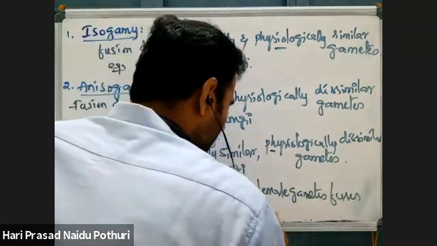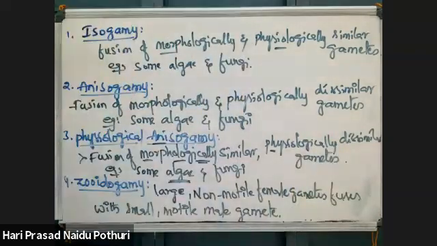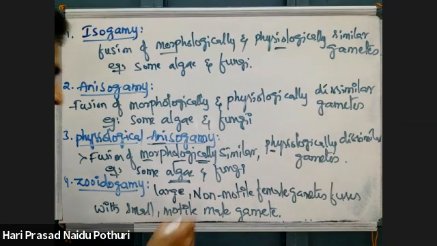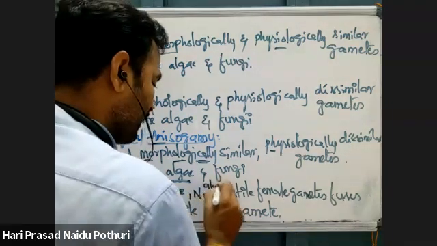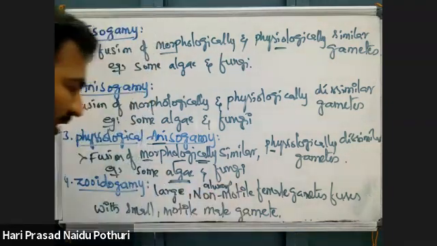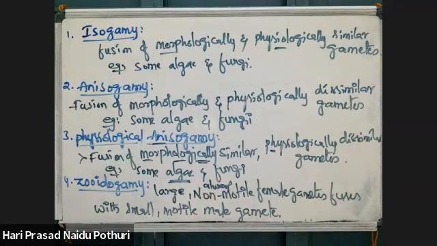If a small motile male gamete is combining with large and always non-motile female gametes, then it is called as zooidogamy.